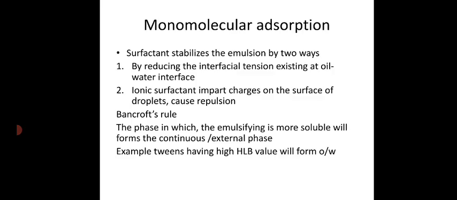According to the Bancroft rule, the phase in which the emulsifying agent we select is more soluble will form the continuous phase. The higher the HLB value, the more soluble it is in water, hence water will form the continuous phase and you will get an oil in water emulsion.